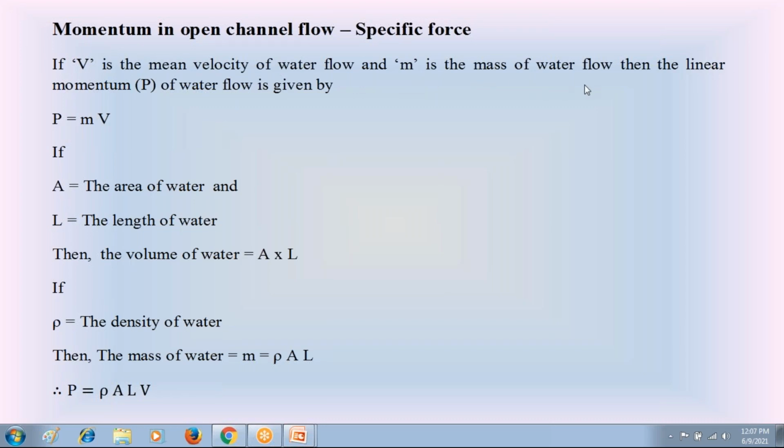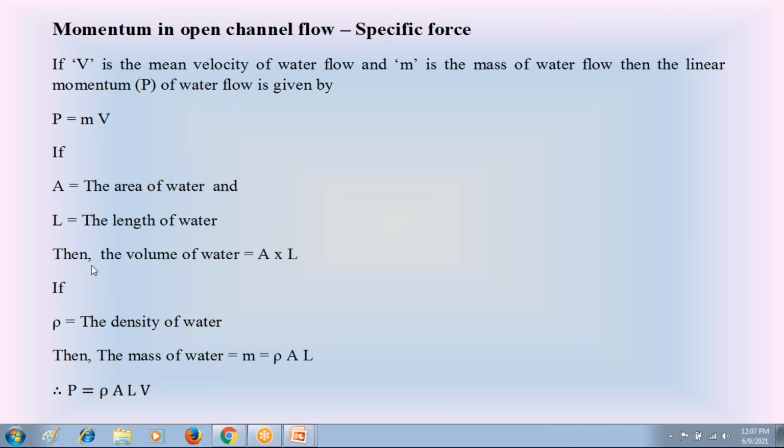For that water flow, the linear momentum is given by the mass of that water flow times the velocity of water flow. M into V is called the linear momentum of the water flow in the open channel.